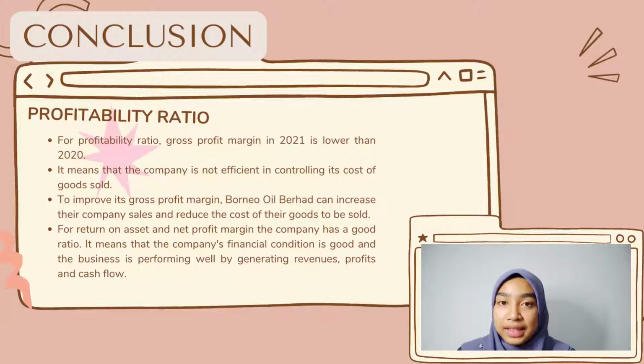For profitability ratio, we can conclude that gross profit margin in year 2021 is lower than year 2020. It shows that the company is not efficient in controlling the cost of goods sold. For return on asset and net profit margin, the company shows a good ratio, which means that Borneo Oil Berhad is performing well in generating revenue, profit, and cash flow.